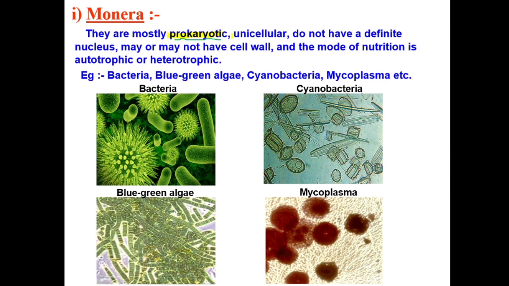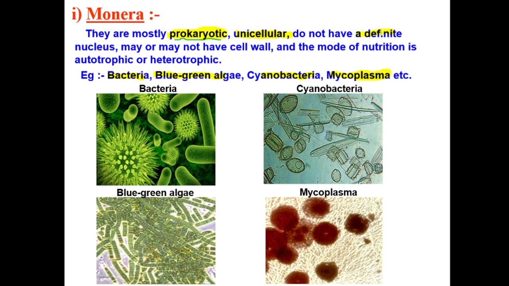What mode do you need to be? You need to be unicellular. If you are a prokaryote and unicellular, you will be in kingdom Monera. Take a copy and note the key characteristics of each kingdom. For kingdom Monera, the key characteristics are prokaryote and unicellular, and also their examples: bacteria, blue-green algae, cyanobacteria, mycoplasma.